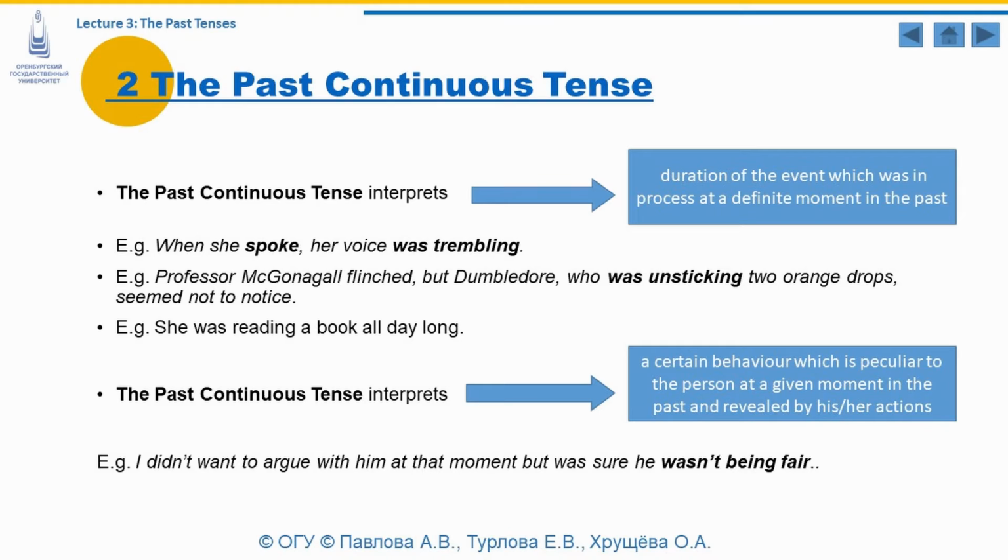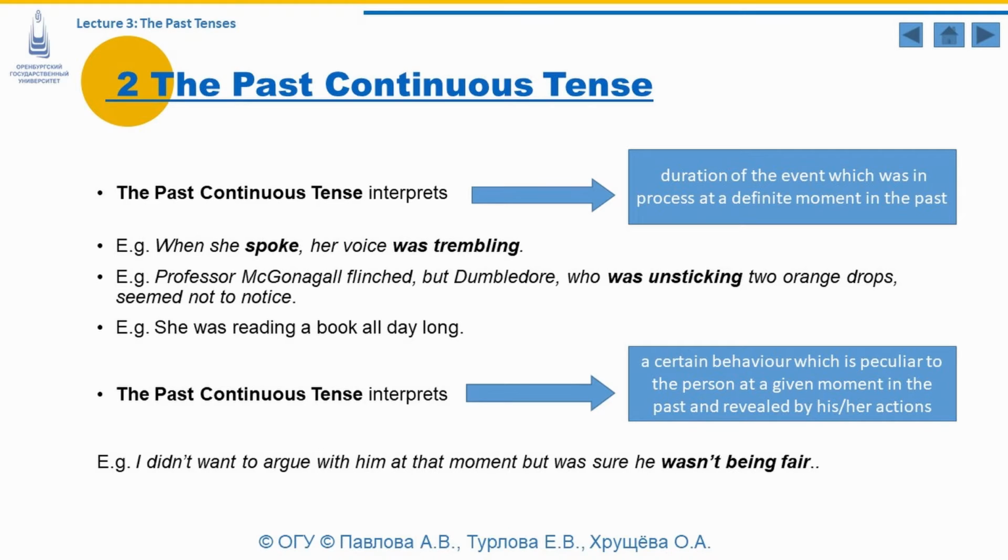The past continuous tense interprets duration of the event which was in process at a definite moment in the past. When she spoke, her voice was trembling. Here we have one verb form in the past simple or indefinite tense. When she spoke, her voice was trembling. Here we have the verb form in the past continuous tense, which interprets duration of the event in the definite moment in the past during her speech.